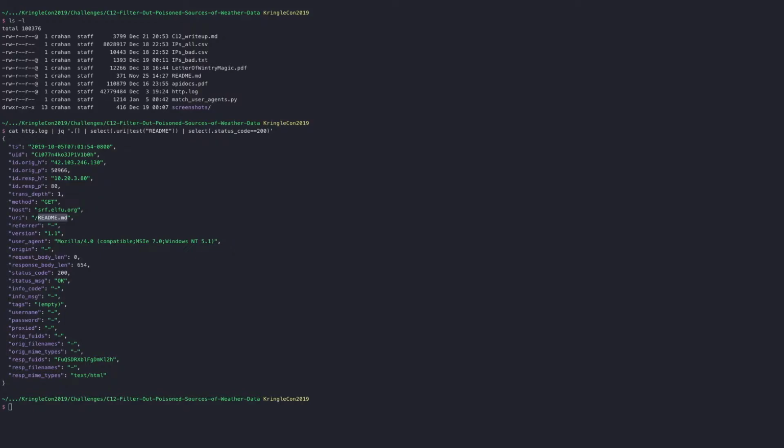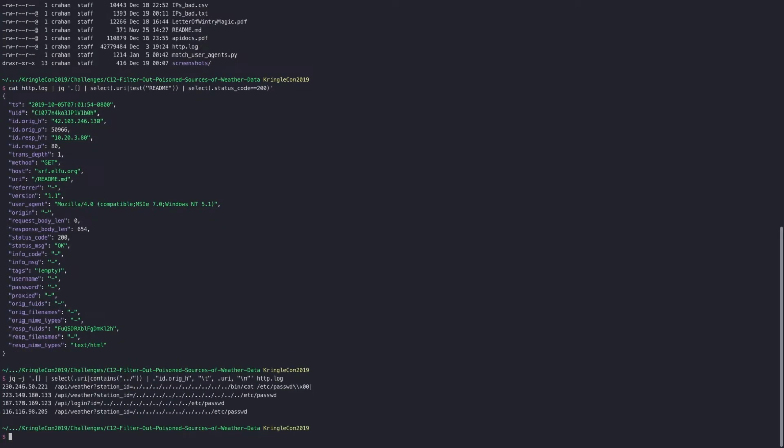Using jq again, I'm going to select any URI that contains ../, so any means of using a relative path inside a parameter in the URL to try and get access to particular files that fall outside of the normal web route. And I'm going to print the IP address, then a tab, then the URI, and then a new line. Hopefully that's going to format that information a bit better.